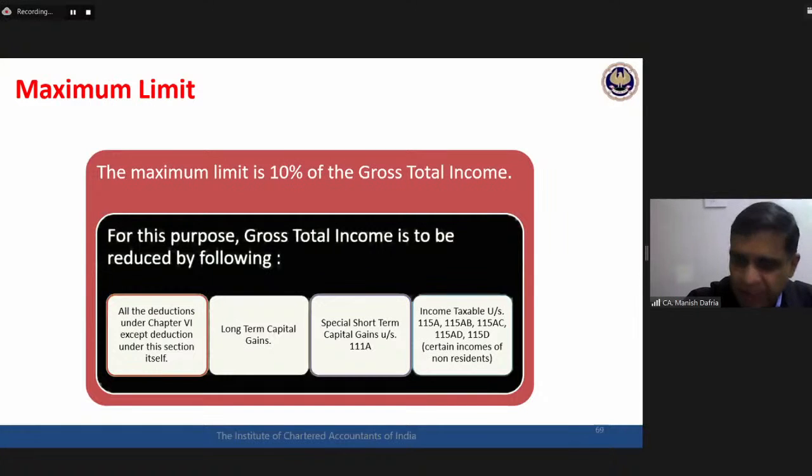Category 1, 100% without limit. Category 2, 50% without limit. Category 3 and category 4, this would be maximum 10%, and within that 10%, either 100% or 50% donation can be claimed. Okay, I think we can simply generate an Excel file here just to develop some more clarity on this particular aspect.